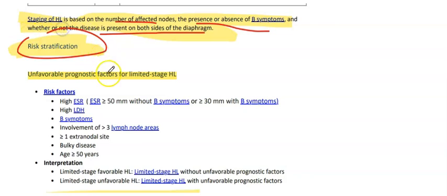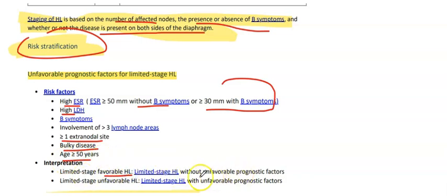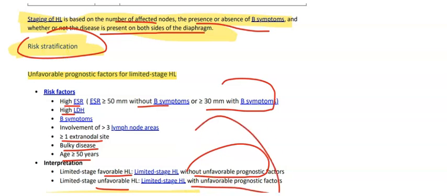Risk stratification: unfavorable prognostic factors for limited stage are a high ESR, like greater than 50 mm without B symptoms or greater than or equal to 30 mm with B symptoms, high LDH, B symptoms, involvement of greater than 3 lymph node areas, greater than or equal to 1 extranodal site, bulky disease, and age greater than or equal to 50 years. Interpretation: we have favorable Hodgkin lymphoma without unfavorable prognostic factors, and unfavorable Hodgkin lymphoma with unfavorable prognostic risk.